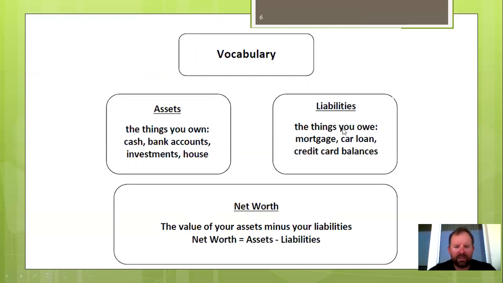The net worth is the difference between the two. If you take your assets and you subtract your liabilities, that's your net worth. If you have more liabilities than assets, you're going to end up with a negative number and your net worth will be less than zero, which is not good. You always want your assets to be more than your liabilities so you have a net worth.